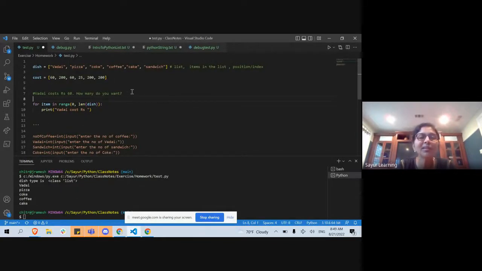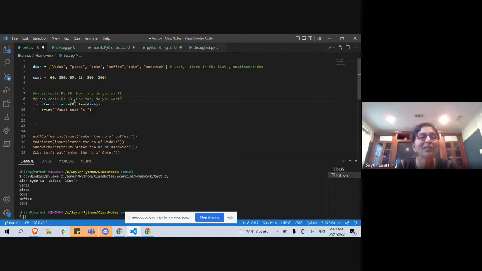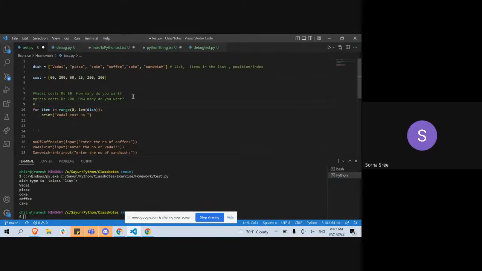Then I want this next one, pizza. That's 200. I want to print all these lines, like that, with the cost.